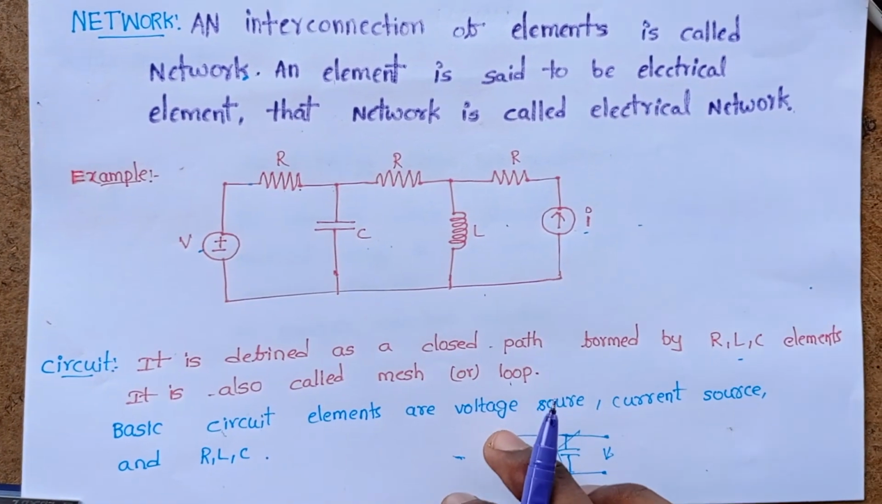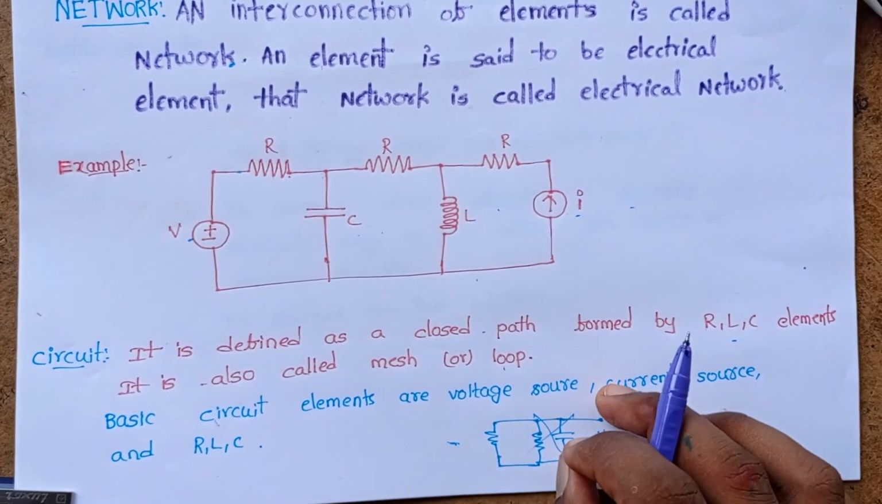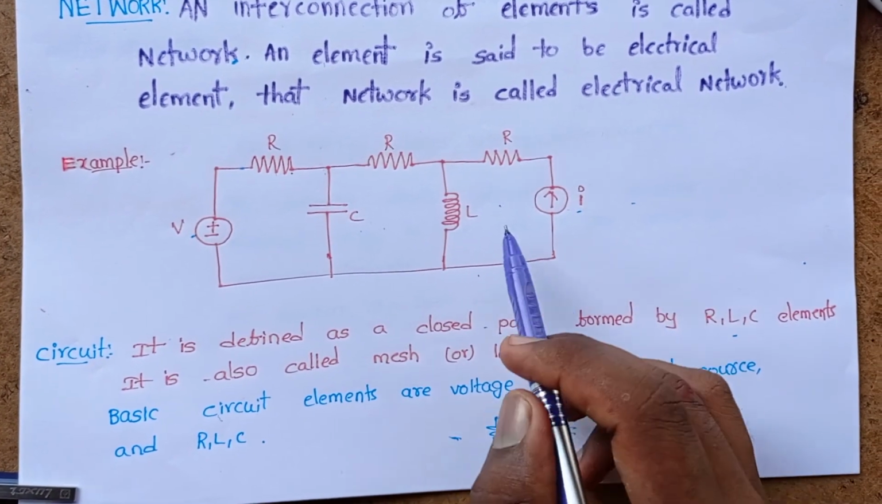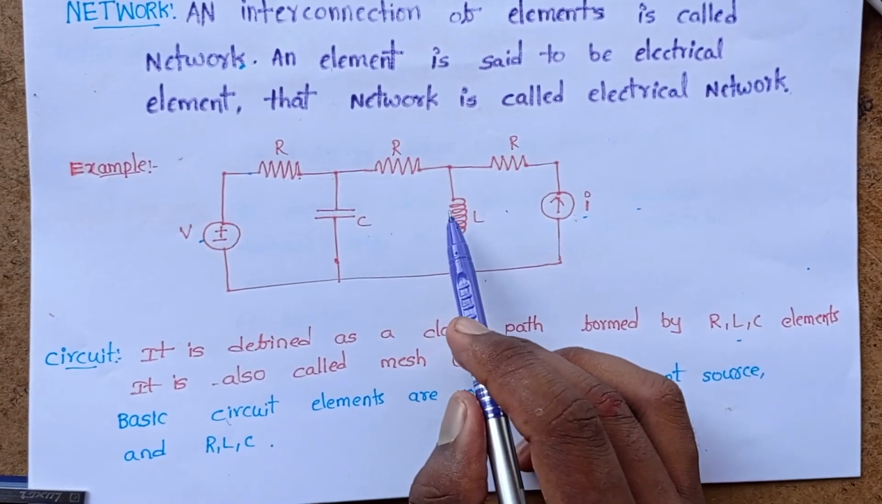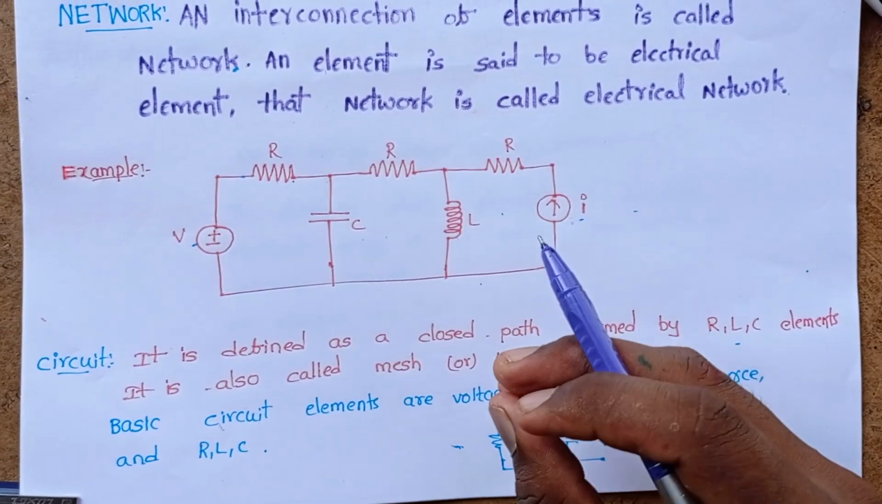From the next class onwards, we will discuss the different types of components we use in electronic circuits. In the above circuit, we can see current source, voltage source, resistor, capacitor, and inductor. From the next class onwards, we will discuss them one by one.